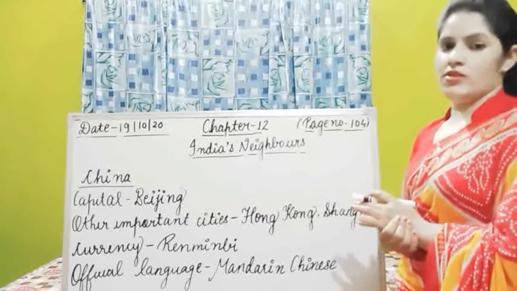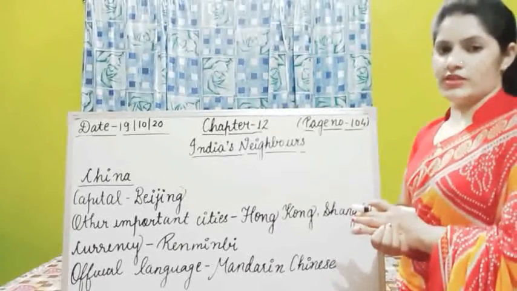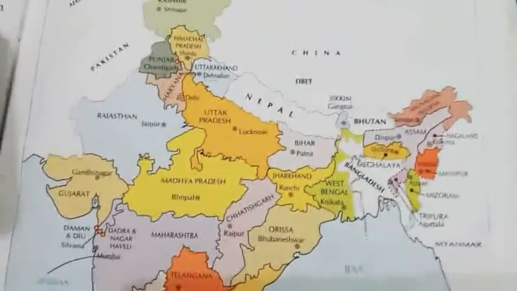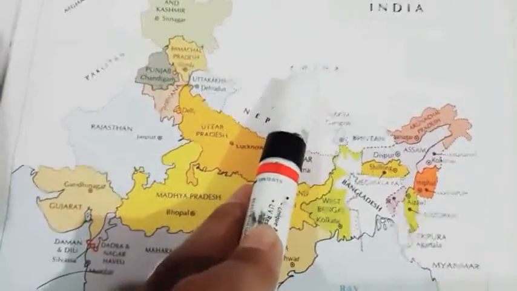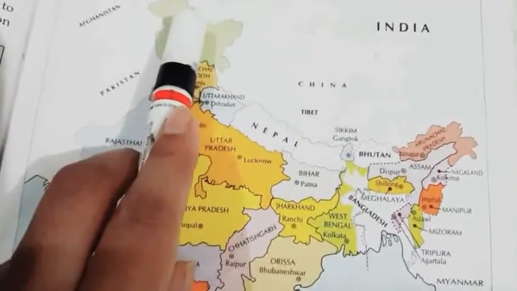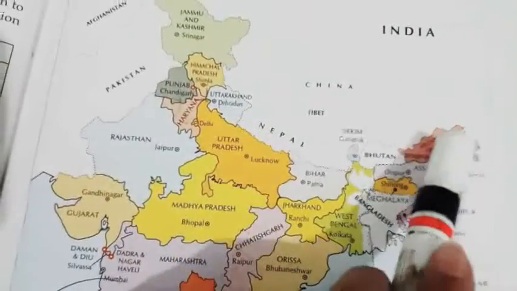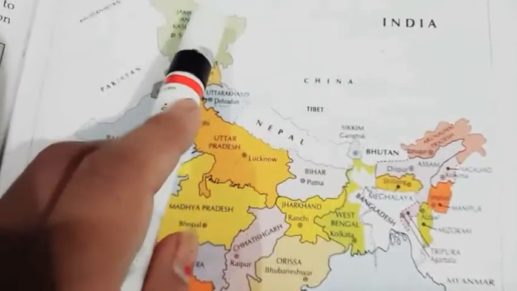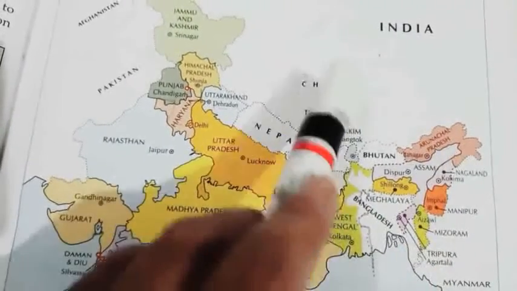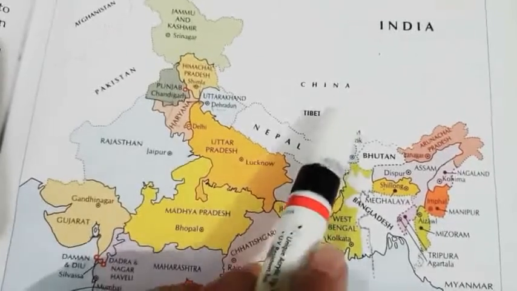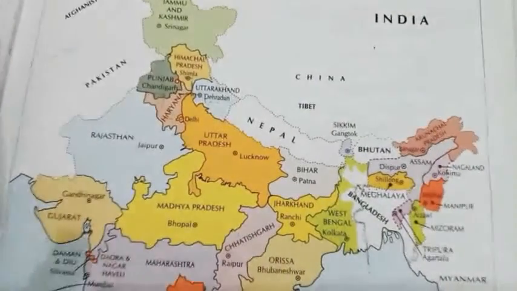So students, all of you first see the location of China on the map. Then we will study about China in detail. Students, see China, which is situated here. This is the north direction of India, and this one is the east direction. And China is situated between north and east. Okay, this is China.